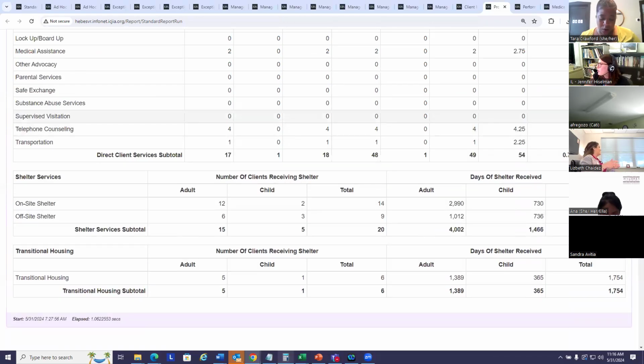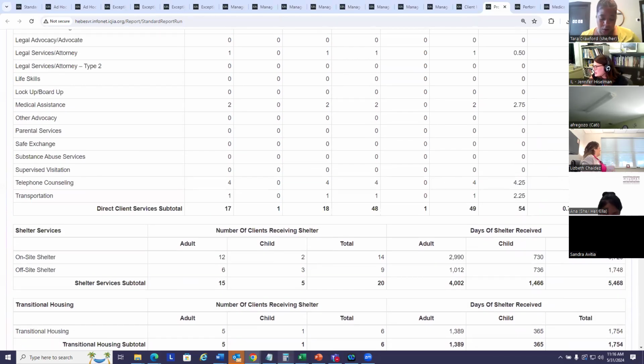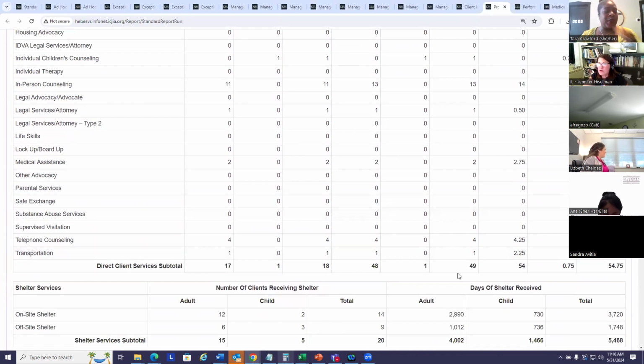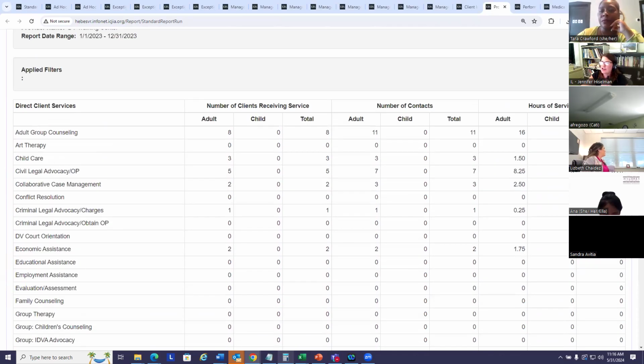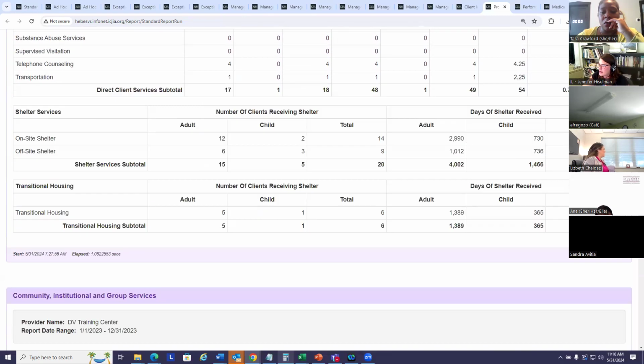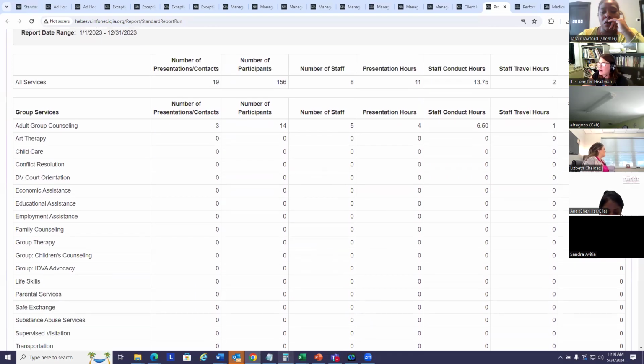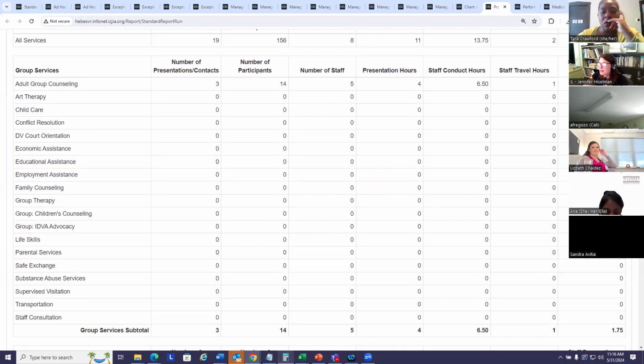Okay, so for hours, I want to point out, and I alluded to this a little bit yesterday, the total number of hours represented in this table, these are direct client service hours. So for adult group counseling, it's showing 16 hours of service were provided. Now, if I scroll down further, the next section is community, institutional, and group services. And the very first table is group services.